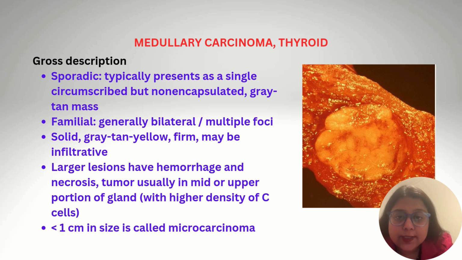Coming to the gross description of medullary carcinoma thyroid, the sporadic ones are usually single, circumscribed, and non encapsulated gray tan mass. The familial ones are generally bilateral, multifocal, with solid gray tan yellow firm and may be infiltrative. Larger lesions have hemorrhage and necrosis, tumor usually in mid or upper portion of gland with higher density of C cells. If the size of the tumor is less than 1 centimeter, then it is known as a microcarcinoma.